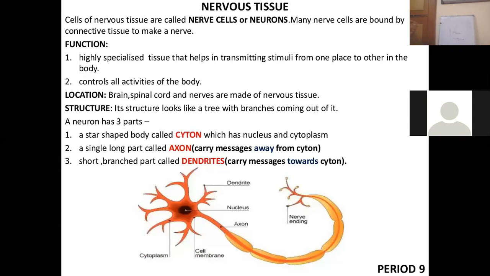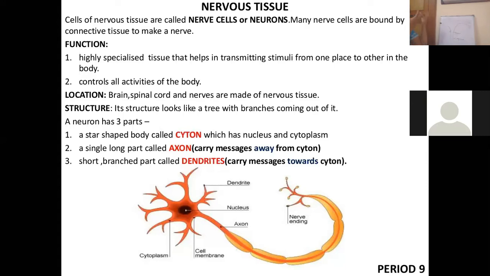Let me tell you, the control and coordination process is done by the tissue known as nervous tissue. If I touch a hot object, what am I going to do? I am going to immediately remove my hand. That is how this information has been passed. For example, if there is a prick on my hand, I will feel the pain.